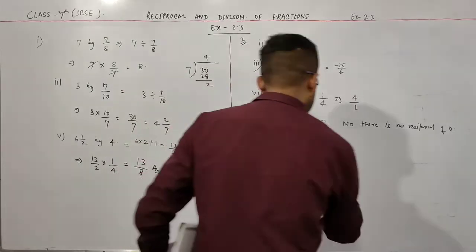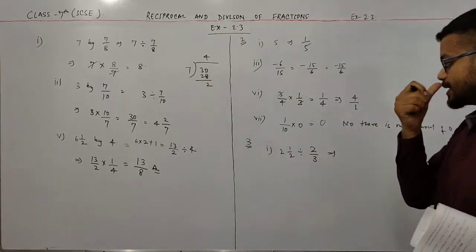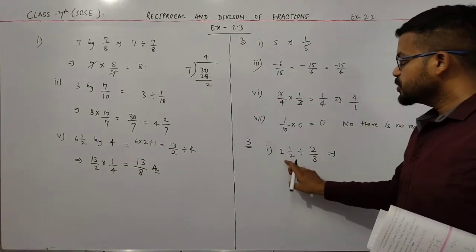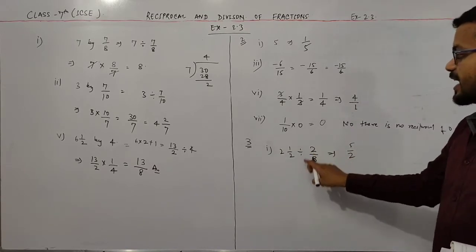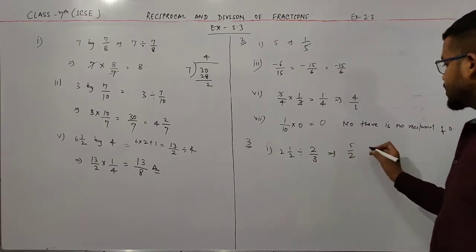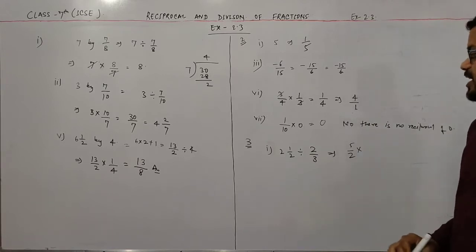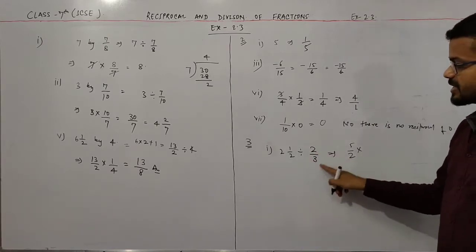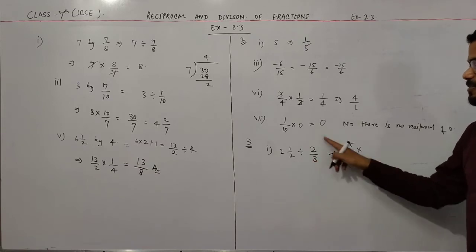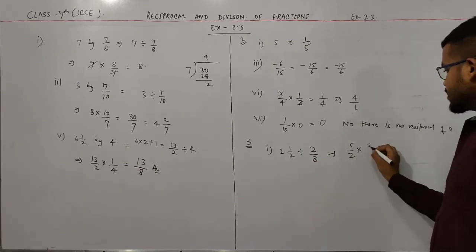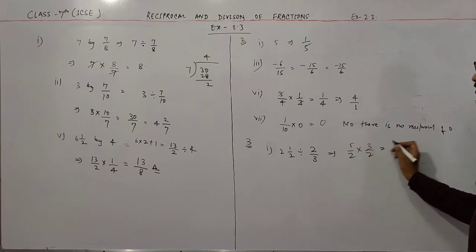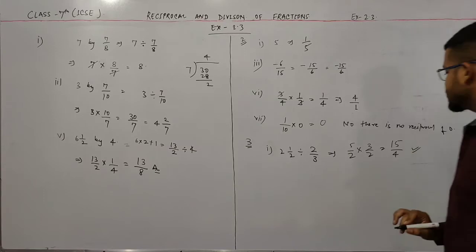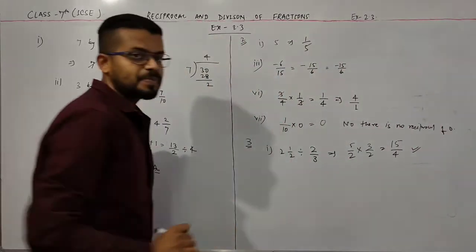First step is to convert this mixed fraction into a fraction. So 2 into 2 is 4, plus 1 is 5. So this is 5 by 2, and then convert this division into multiplication. So I write here multiplication, and then the next step is to reverse this fraction. So this is 3 by 2. Now multiply both the fractions. So 5 into 3 is 15 and 2 into 2 is 4, which is your answer. So 15 by 4. Okay.